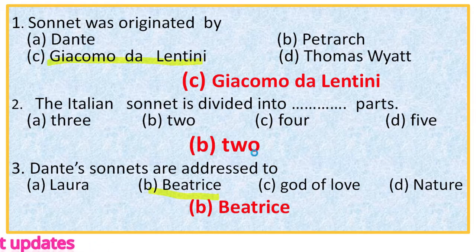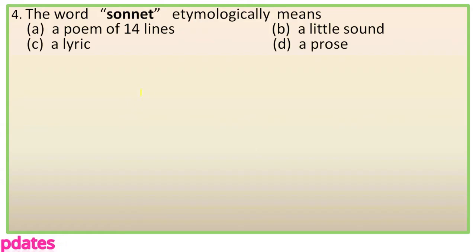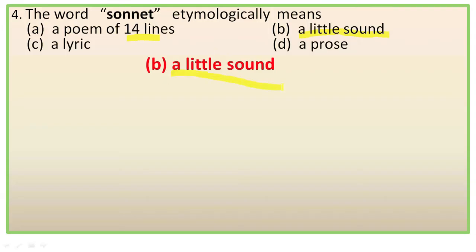Next, number 4. The word sonnet etymologically means, options are a poem of 14 lines, a little sound, a lyric, a prose. We know that sonnet was originated in Italy and it comes from the Italian word sonetto, meaning a little sound or song. So the right option is B, a little sound.